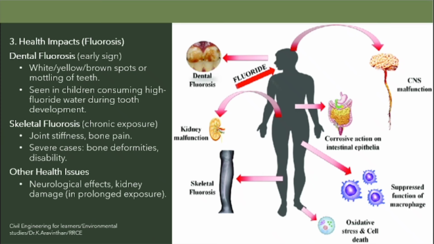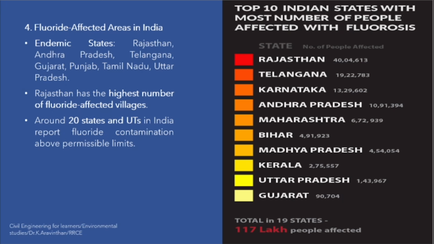Then the next level is, in severe cases, neurological effects and kidney damage might happen. So this is due to fluorosis. In India, which state has the most number of fluorosis cases? Rajasthan. Nearly 40 lakh people, not one or two.